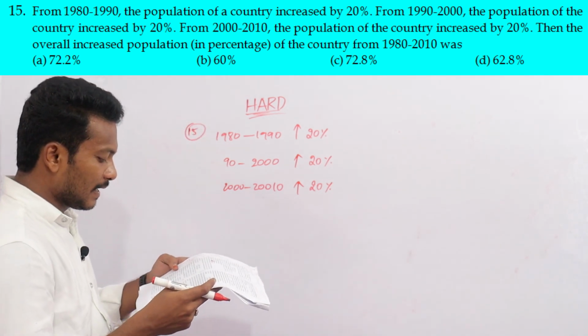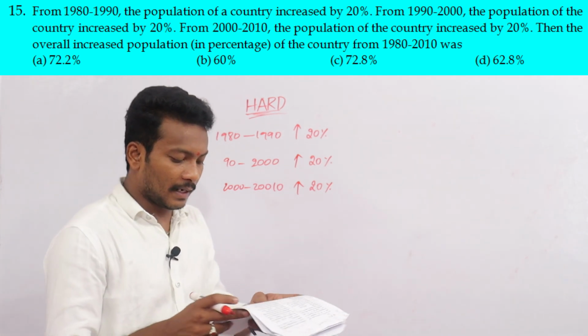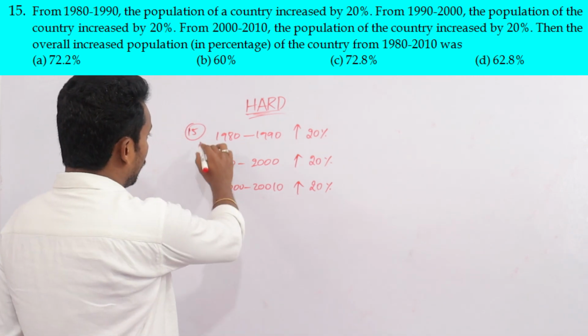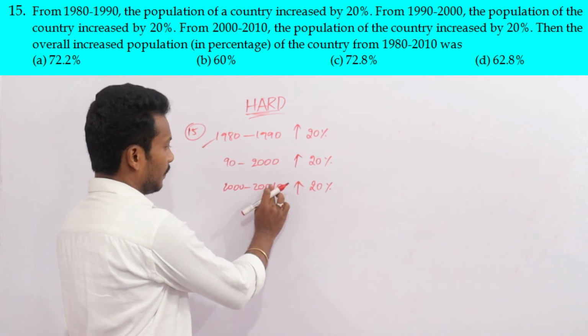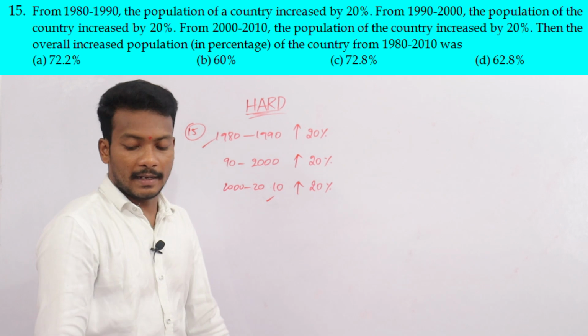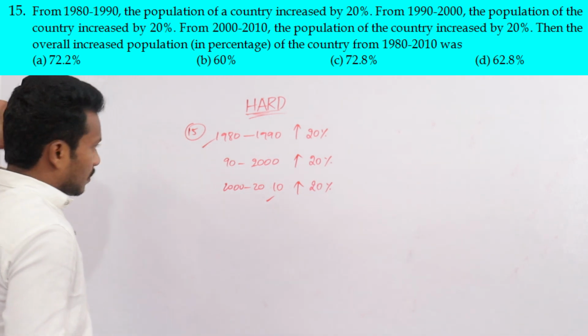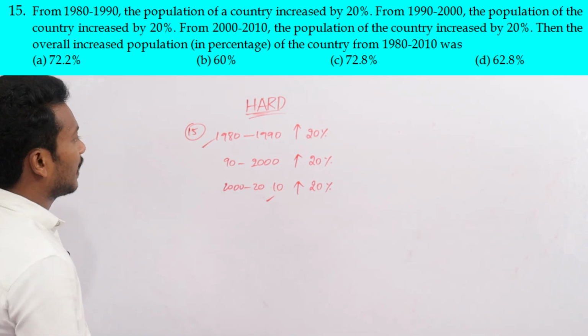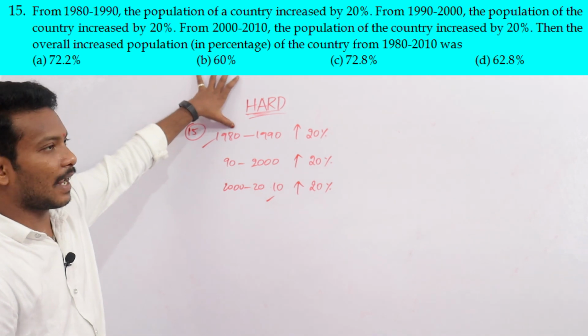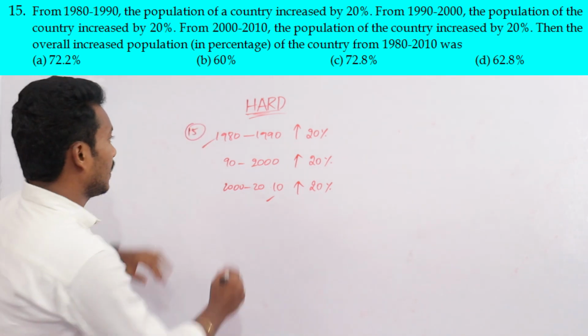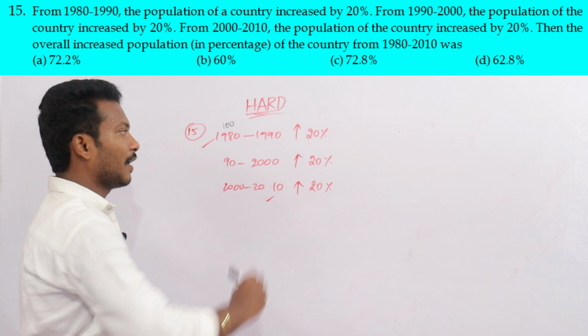The overall increased population of the country from 1980 to 2010 is, okay. For suppose I am taking that in 1980 there is a population of 100 members.